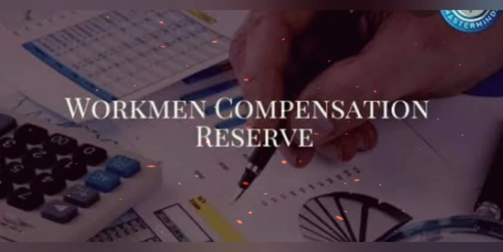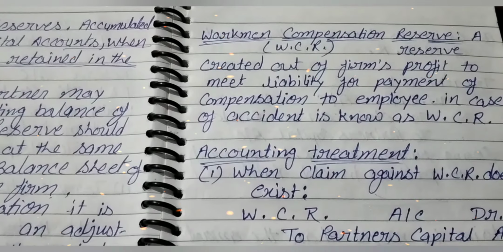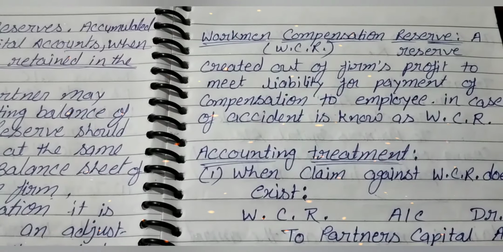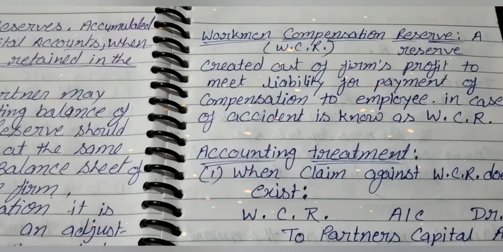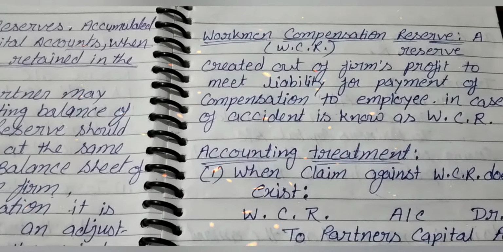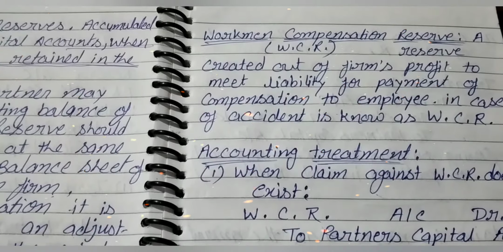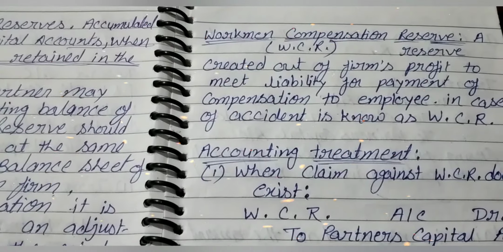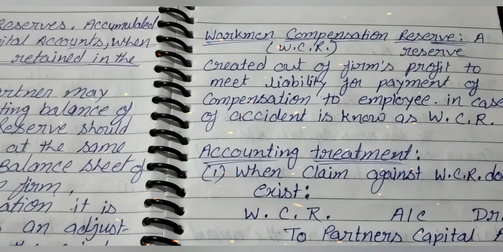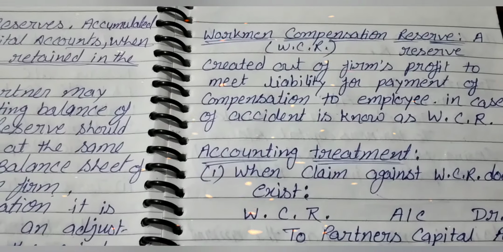Let's start with workman compensation reserve. A reserve created out of the firm's profit to meet liability for payment of compensation to employees in case of accident is known as workman compensation reserve. At the time of change in profit sharing ratio, or admission, or retirement or death, or we can say at the time of reconstitution of the firm,